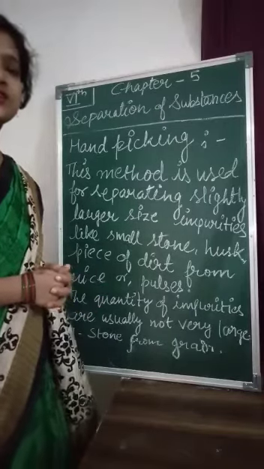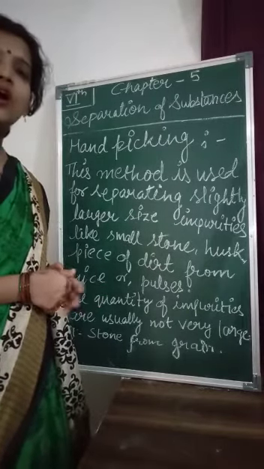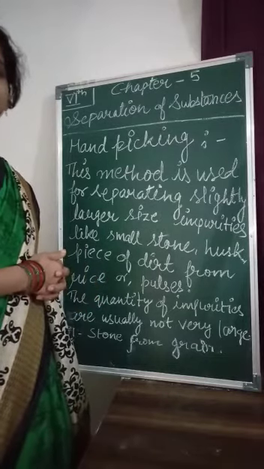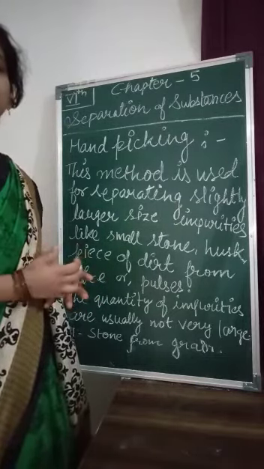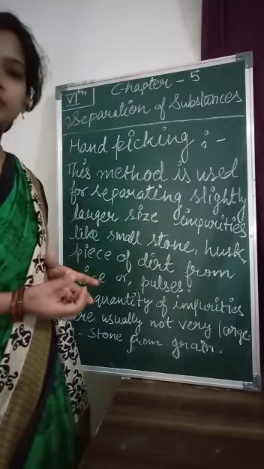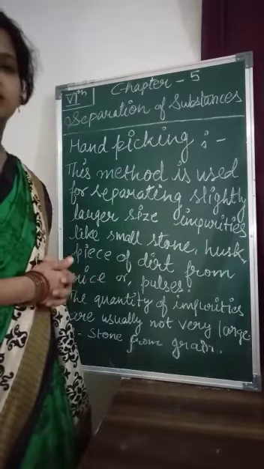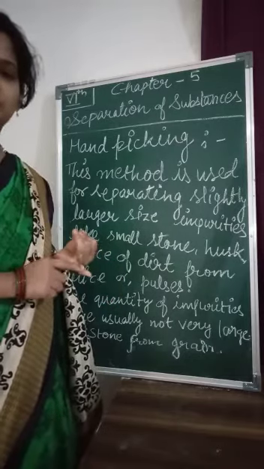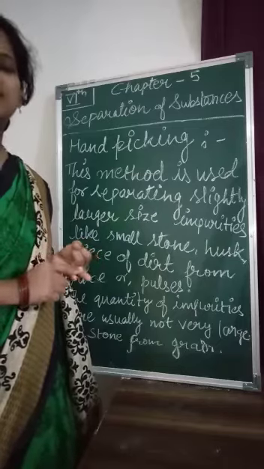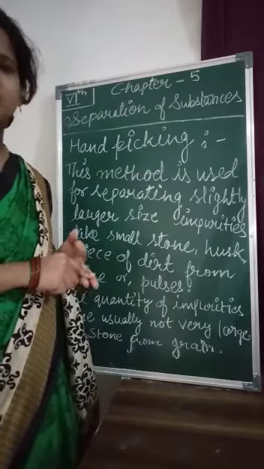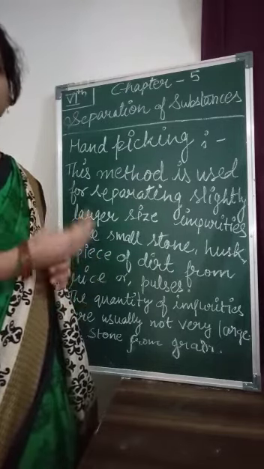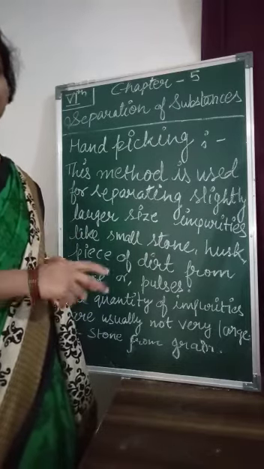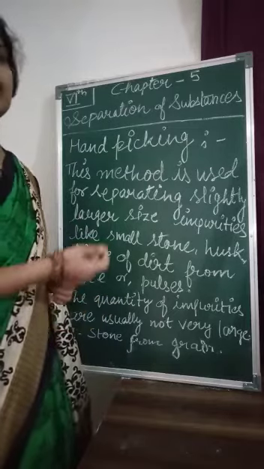So student, as you know, earlier we had already discussed how we can separate the useful substances from any kind of mixture. We need to separate the useful substances from any types of mixtures. There are varieties of methods. Earlier we discussed hand picking, threshing, winnowing, sieving, sedimentation, decantation and filtration. These all are methods to separate the useful substances.